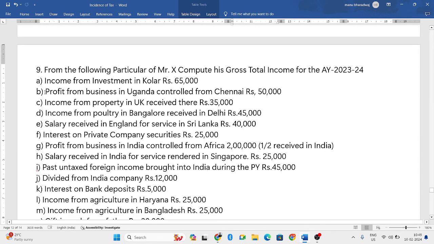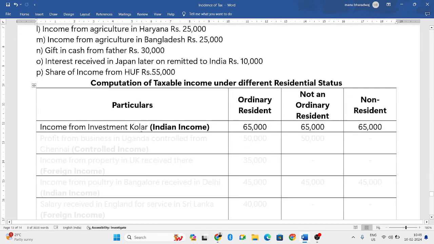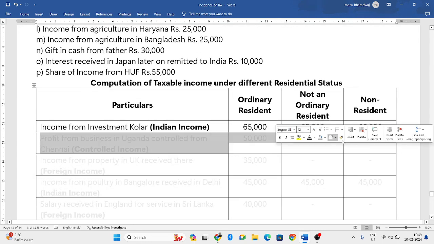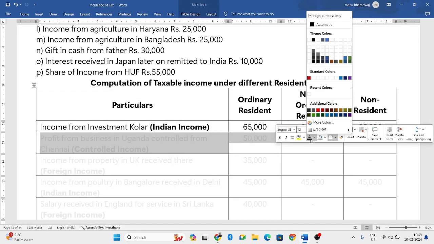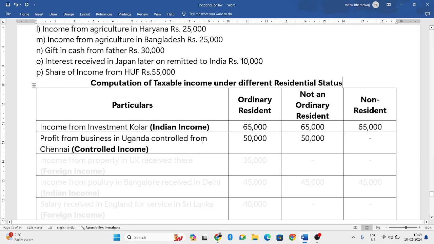Next. Profits from business in Uganda controlled from Chennai. So you are controlling a business from India. It is a controlled income, and for the controlled income only two people will be taxed. That is ordinary resident and not an ordinary resident. So because it is a controlled income.